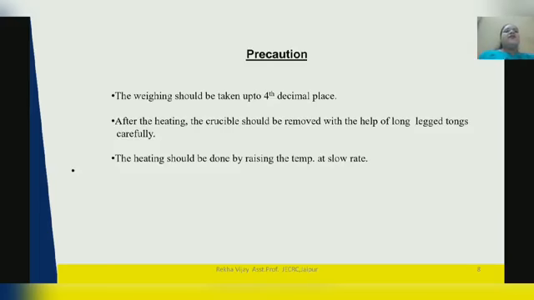The precautions you have to follow: the weighing should be taken up to 4 decimal places. After the heating, the crucible should be removed with the help of long leg tongs carefully. The heating should be done by raising the temperature at a slow rate.